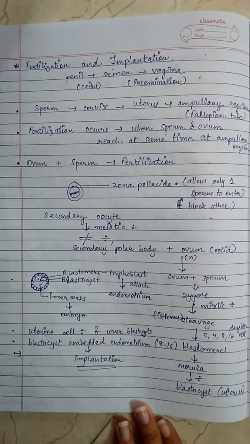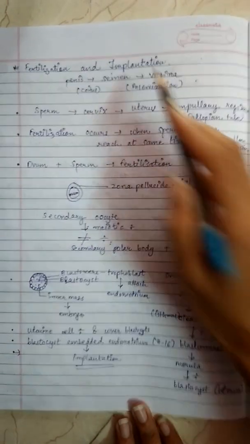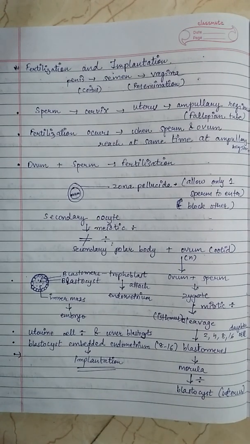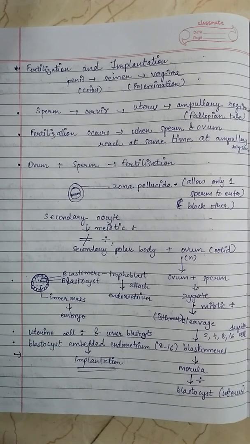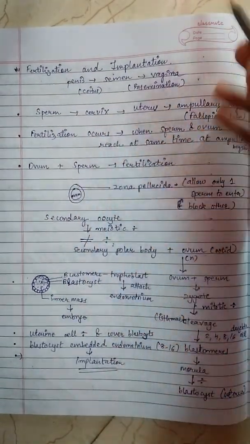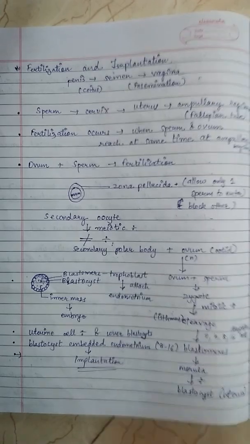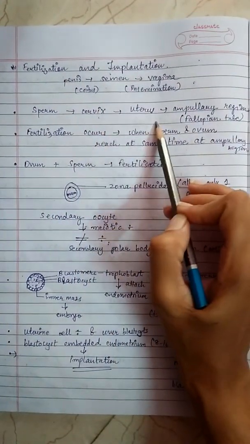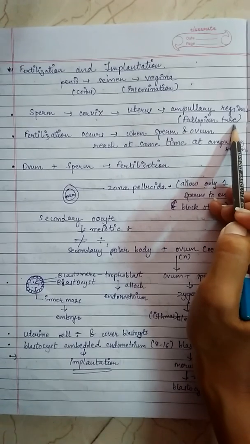Now we will start with another topic, fertilization and implantation. During copulation, semen is released by the penis into the vagina, which is known as insemination. The motile sperm swims rapidly, passes through the cervix, enters the uterus, and finally reaches the ampullary region of the fallopian tube. This is the path I have shown. You have to write this down: the path of the sperm from the cervix to the uterus to the ampullary region of the fallopian tube.